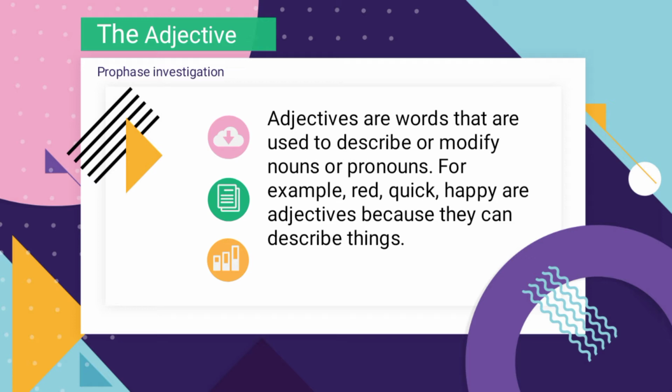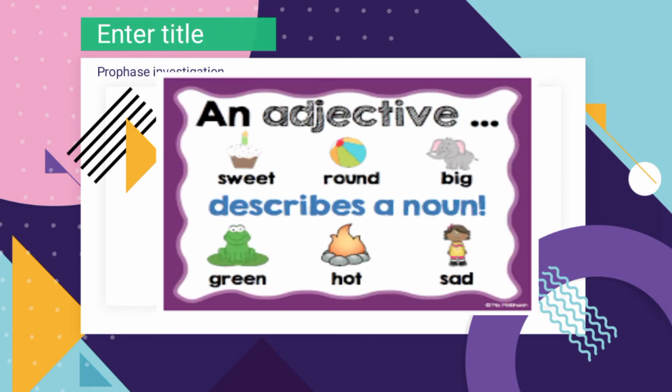Let us see some examples. As just now I have told, an adjective describes a noun. Here you can see some examples. Cake. How is the cake? Sweet. So sweet is adjective. Ball. Round ball. Elephant.